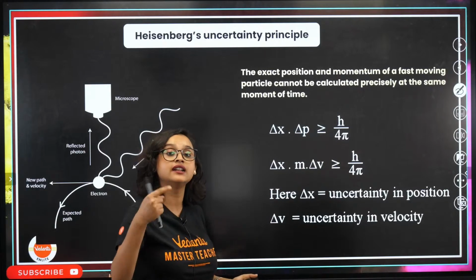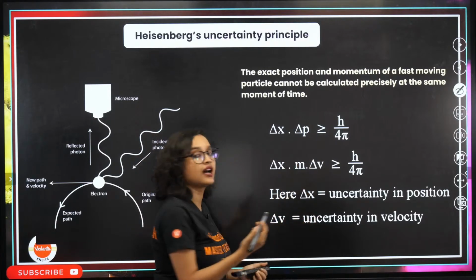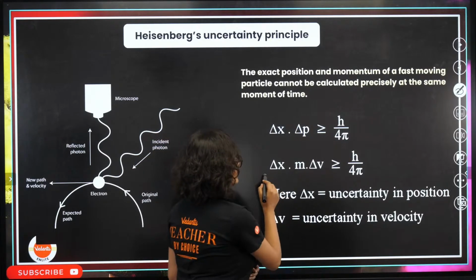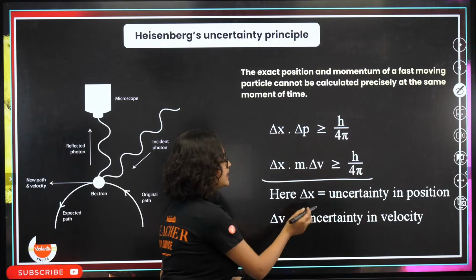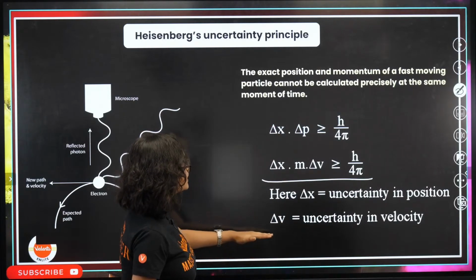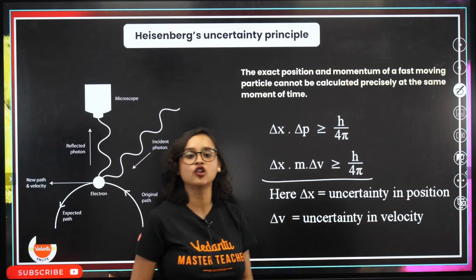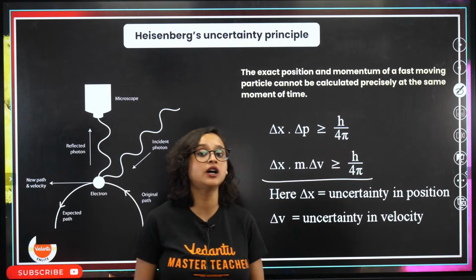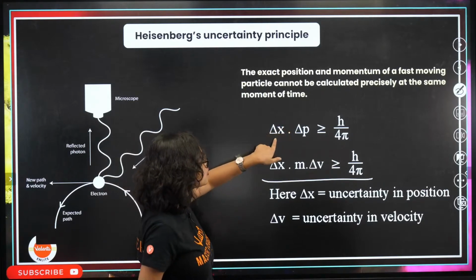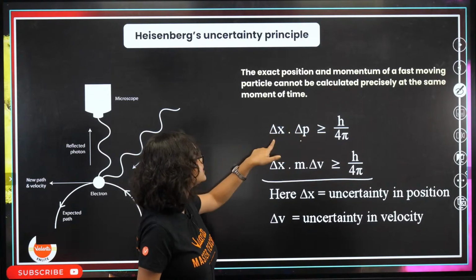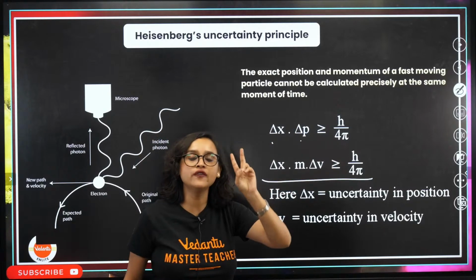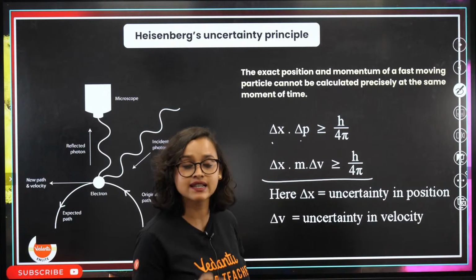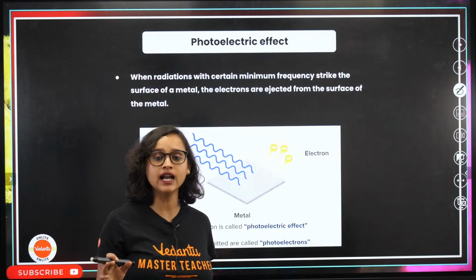What is delta x? Delta x is the uncertainty in position. Delta p is the uncertainty in the momentum, or we can also write delta v, the uncertainty in the velocity. As per Heisenberg, if one is known exactly, then the other cannot be. You cannot find both of them correctly at the same time. Is this understood? All clear, guys?